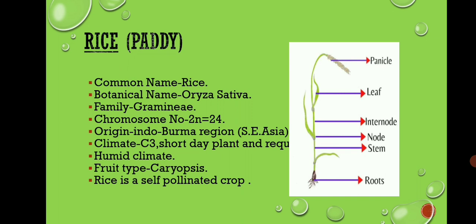Short day plants are those plants that form flowers only when day length is less than 12 hours, also known as long night plants. The examples are soybean, rice, jowar, green gram and cotton. The fruit type of rice is caryopsis. Rice is a self-pollinated crop.